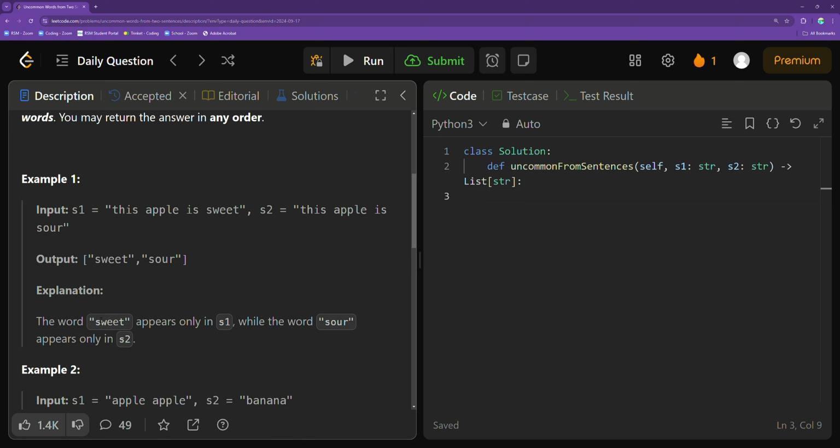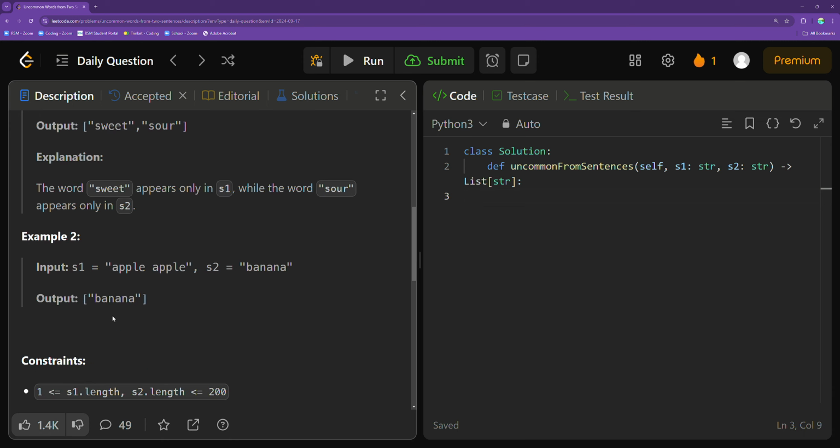The word sweet only appears once, and that was in S1. It doesn't appear in S2 at all. And of course, the word sour only appears once in S2, and it does not appear in S1 at all. So the key thing to note from here is that an answer or a string that we're ultimately going to be returning in our final array answer has to only appear in one of the input strings S1 or S2, and it can only have a frequency of 1. It can't have a frequency of 0 or more than 1. It has to have exactly a frequency of 1 and appear only in one of the input sentence strings.